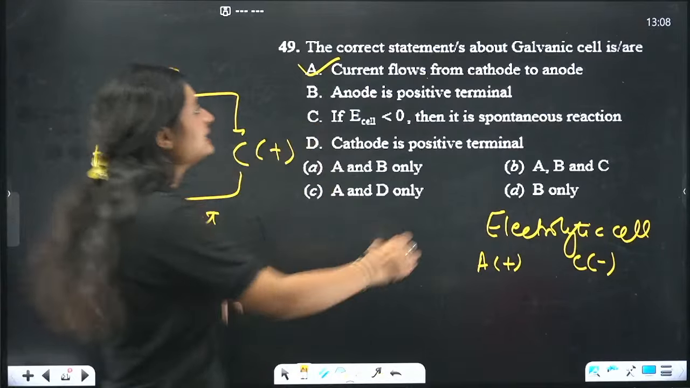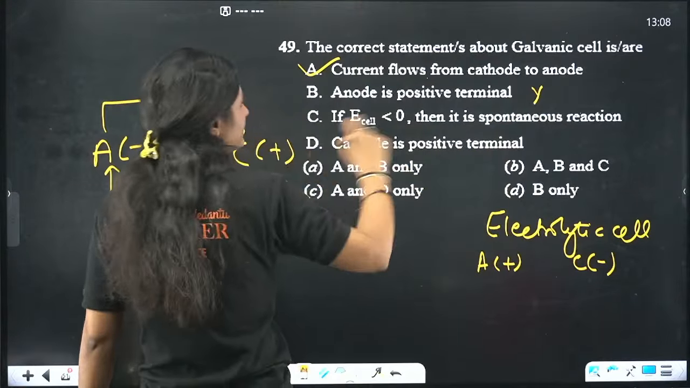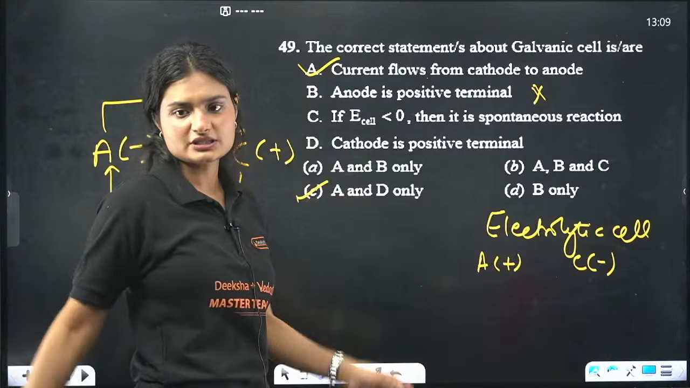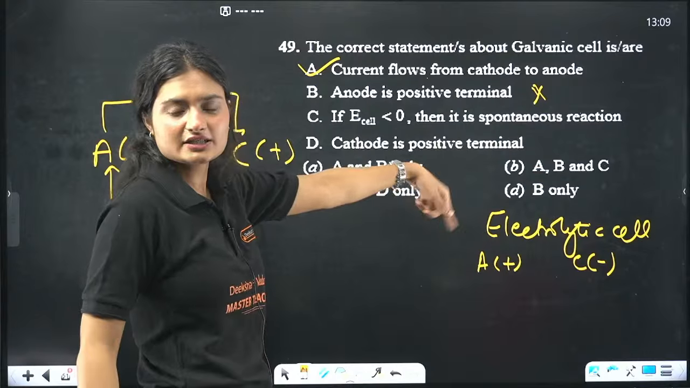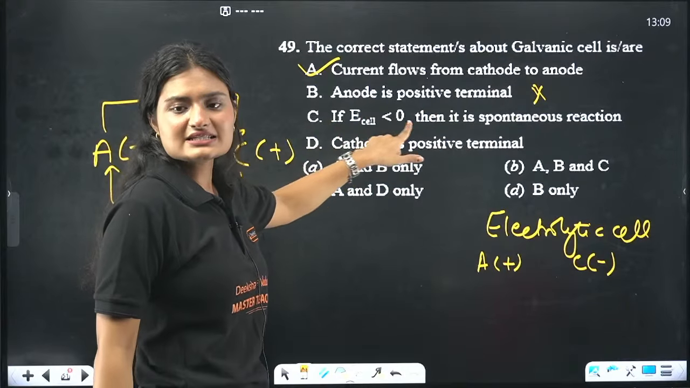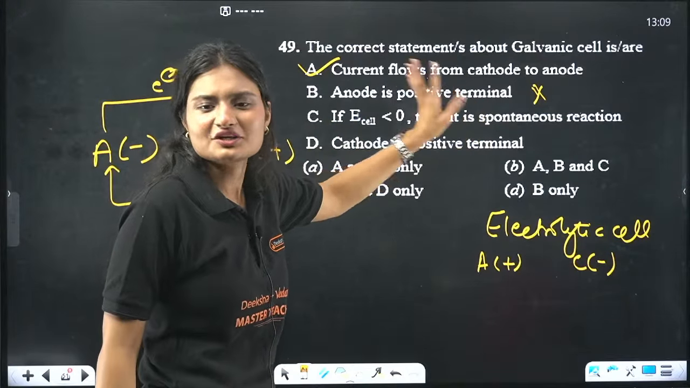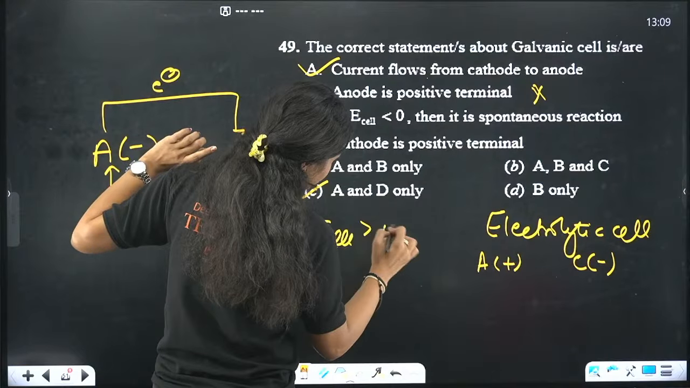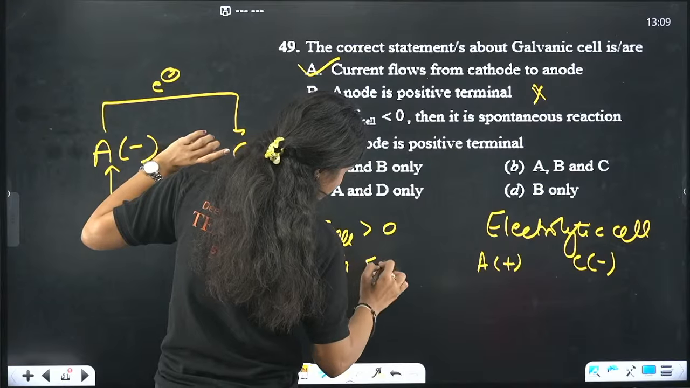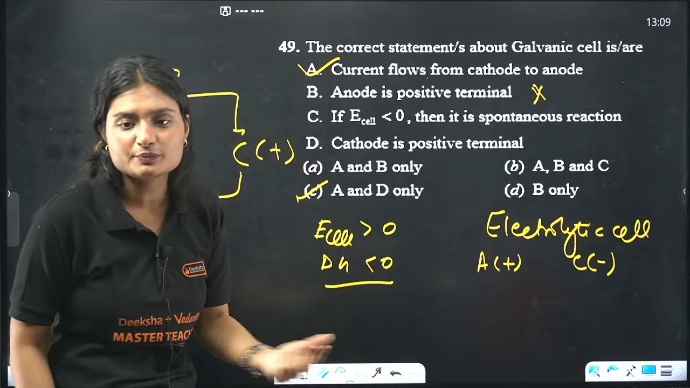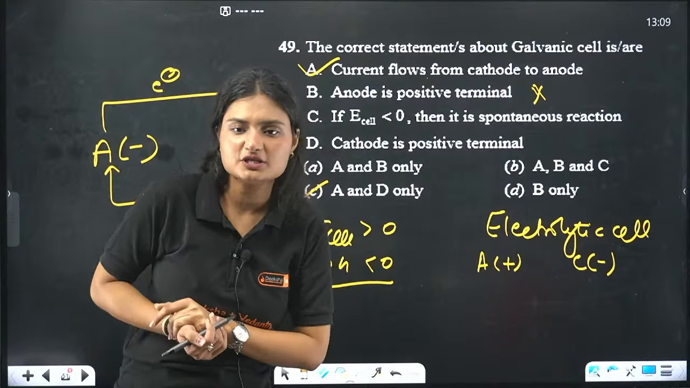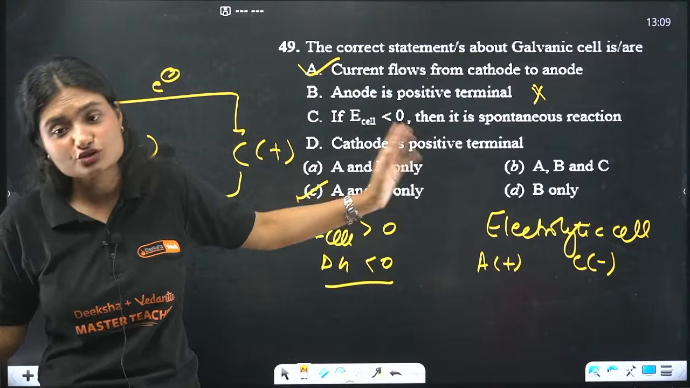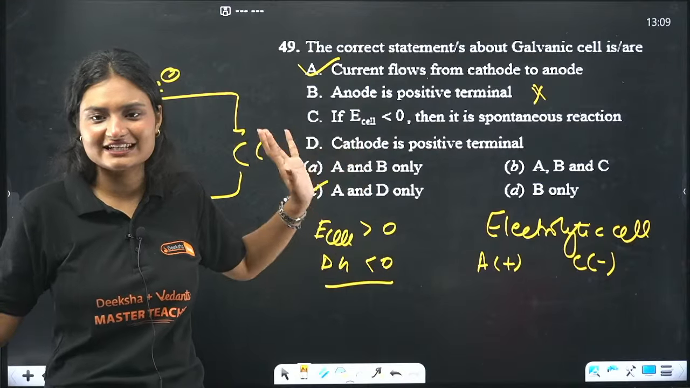So this is incorrect. If B is incorrect, these options are eliminated. Correct answer is option C. Again, E cell less than 0, it is spontaneous? No, obviously. For a spontaneous reaction, E cell should be greater than 0 and delta G should be less than 0. That means the Gibbs free energy should be negative and the cell potential should be positive. This is opposite, right? E cell is less than 0. So C is correct, this is incorrect.